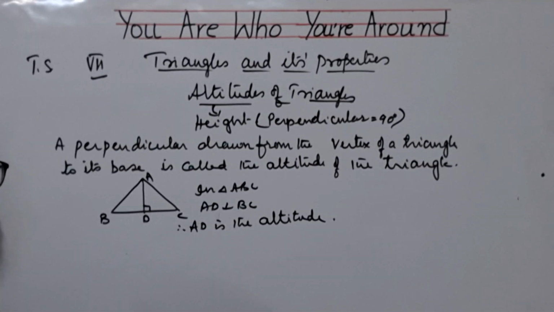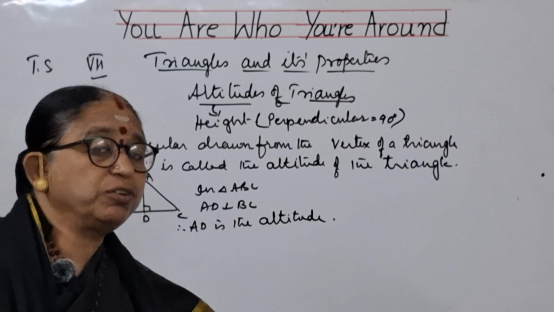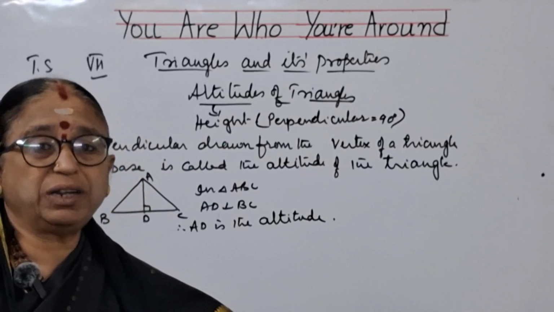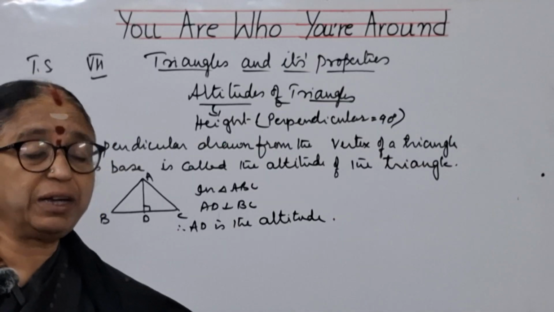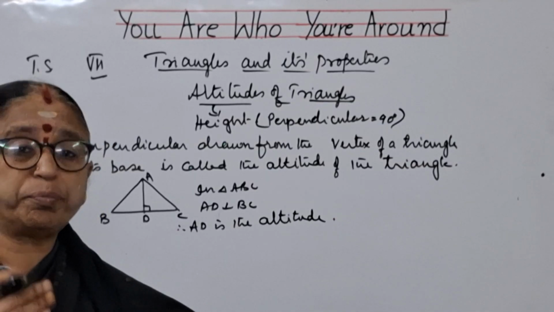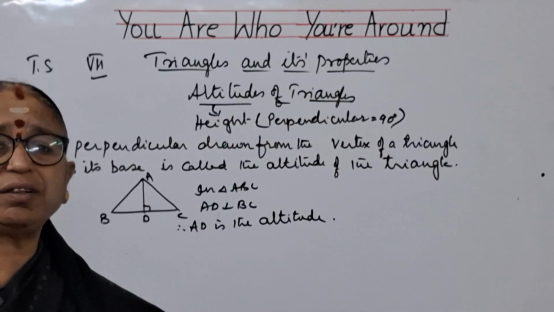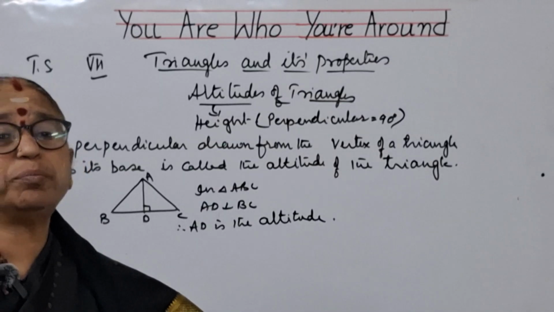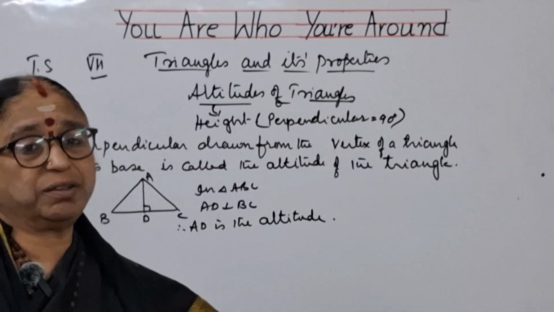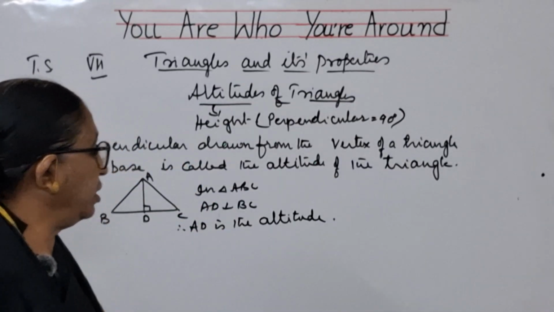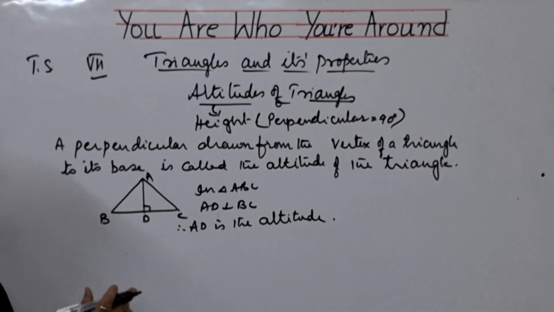I have found most of the students are getting confusion with this altitude. What does this altitude mean? Please remember carefully, remember perfectly well that altitude is a perpendicular line. Altitude means height actually. Height is always perpendicular. So it is a perpendicular line drawn from the vertex to the base of a triangle, called the altitude of a triangle. So how is this altitude for different triangles?